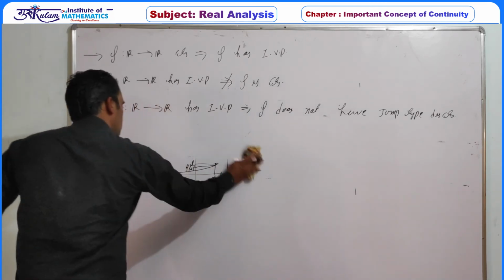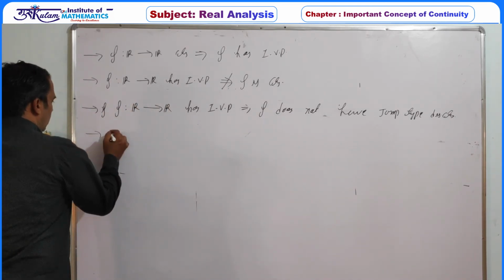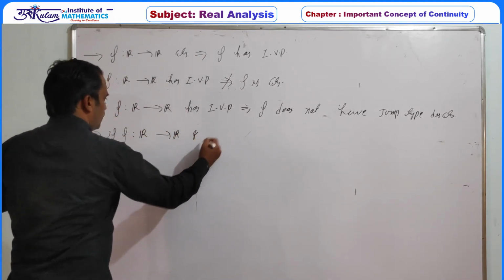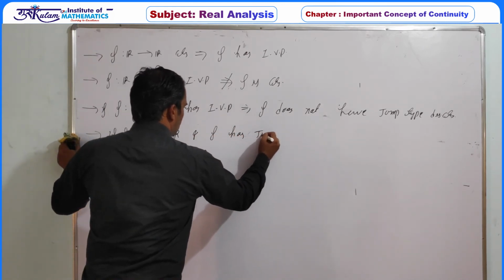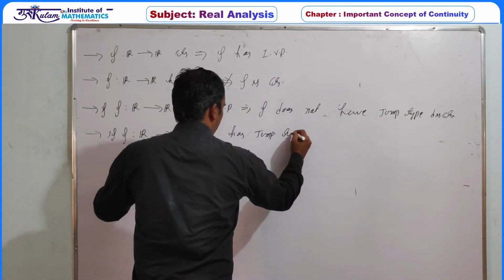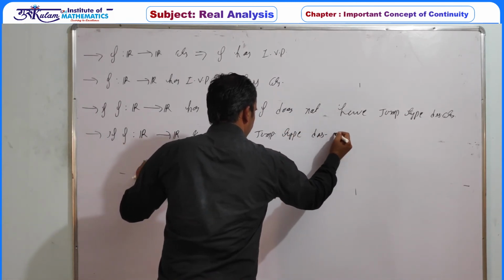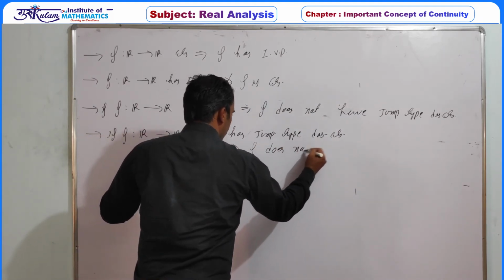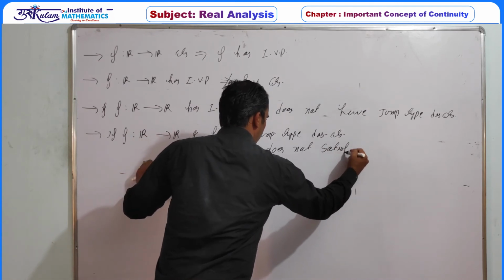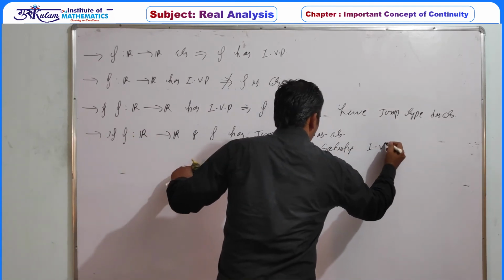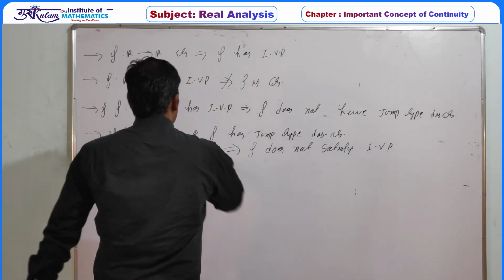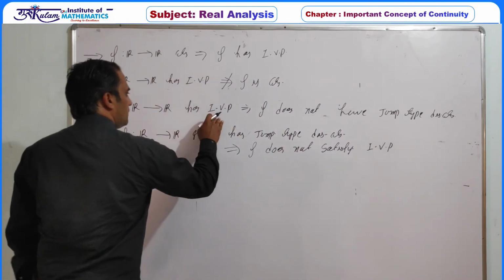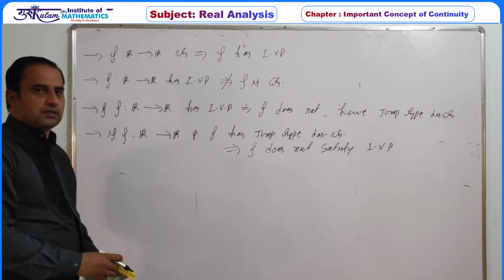So definitely we can also write down, if f is a function defined from R to R and f has jump type discontinuity, it implies f does not satisfy IVP. Or if this statement is P and this statement is Q, then not Q implies not P. That is, if f has IVP, then it never has a jump type discontinuity.